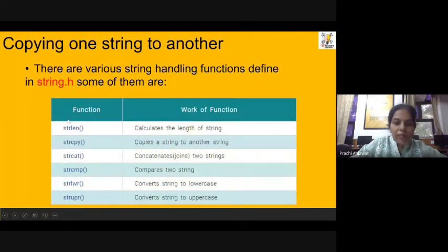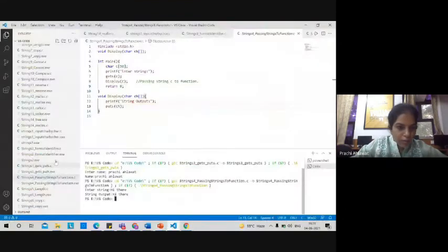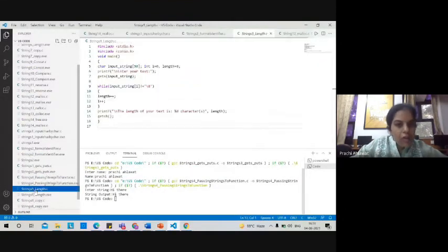strlen is a predefined function which can be used to calculate the length of a string. Otherwise, you can create a loop and then find the size of the string character by character. So we are going to use string length. Let me switch my screen back to this.